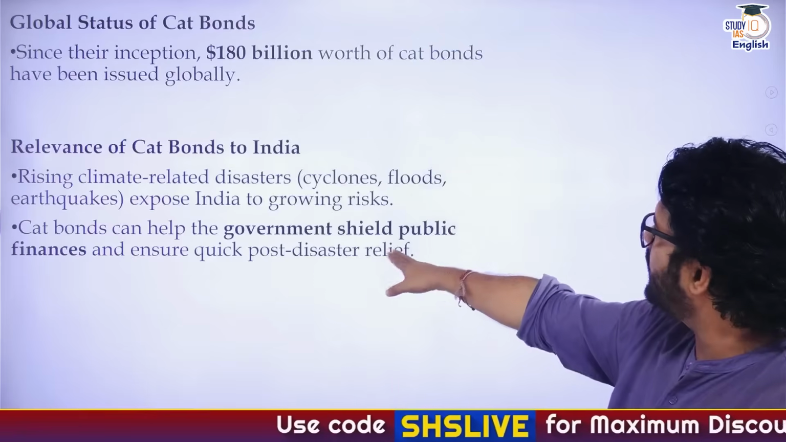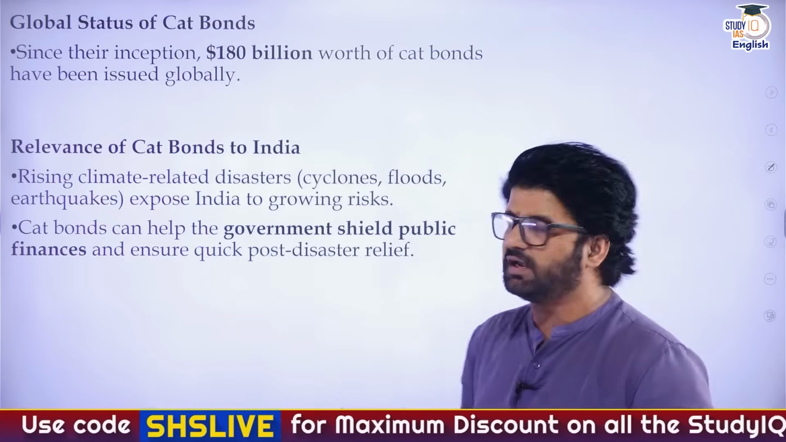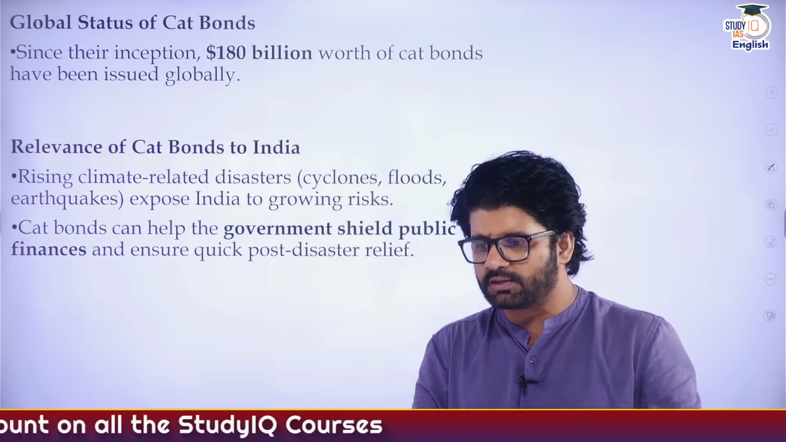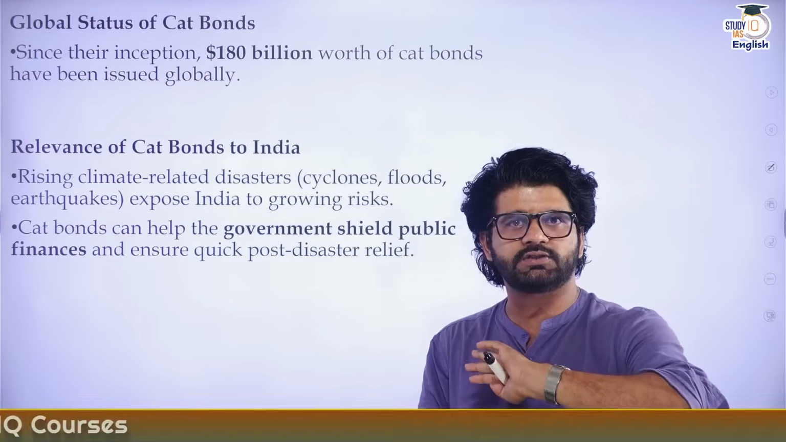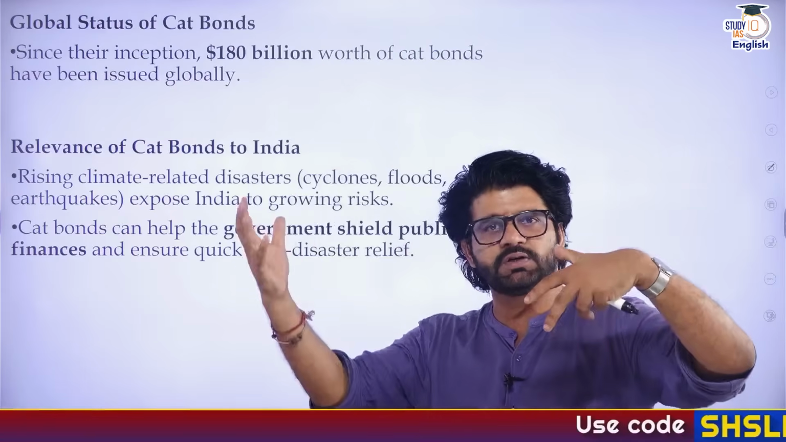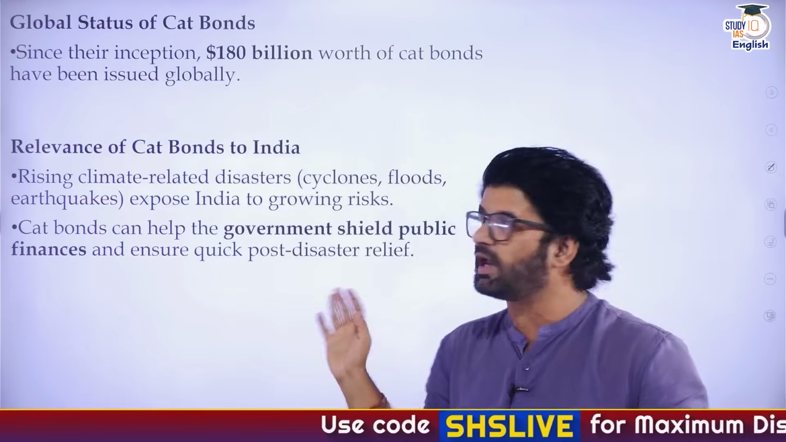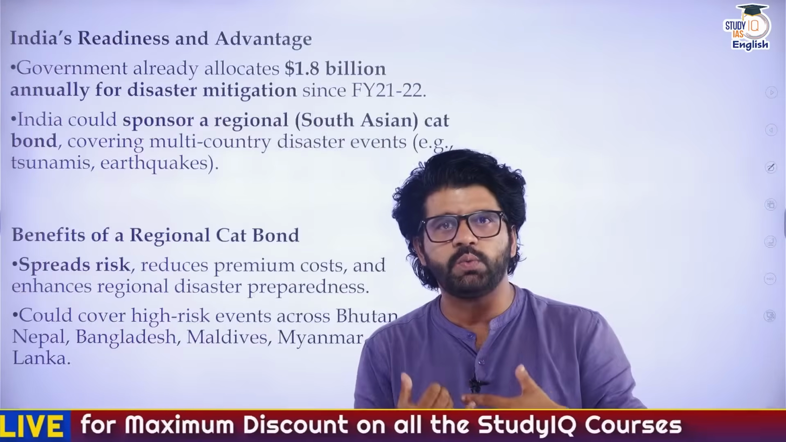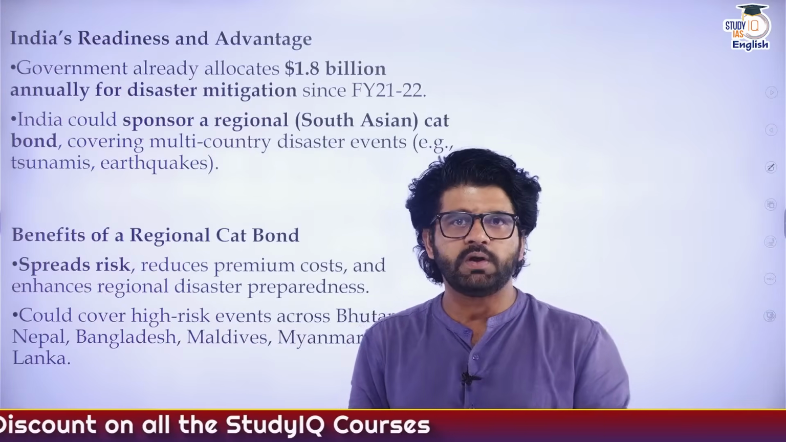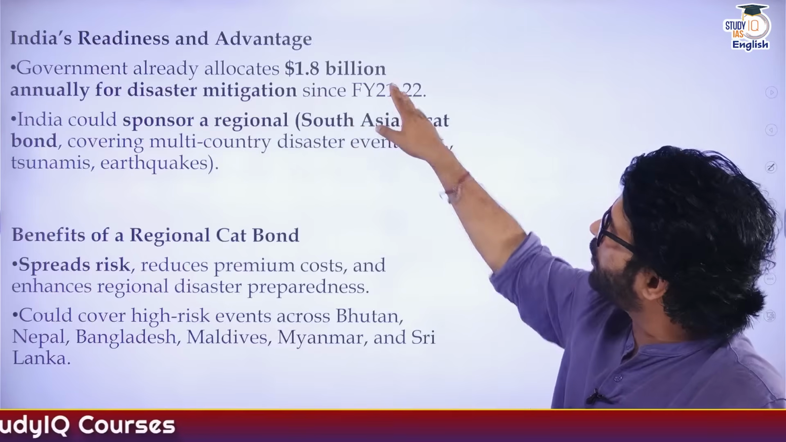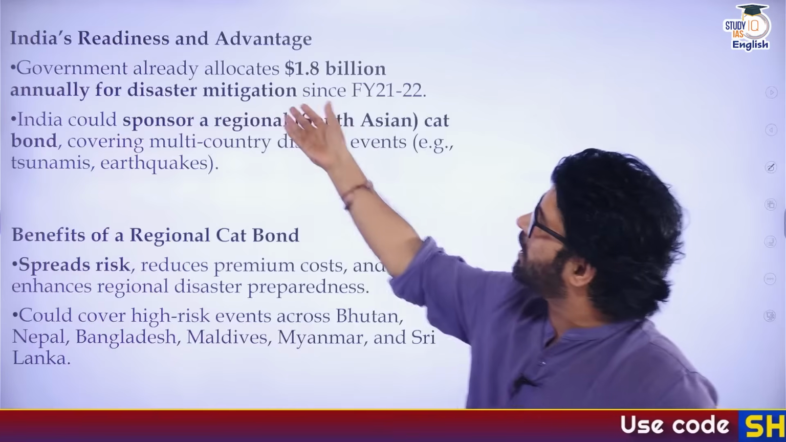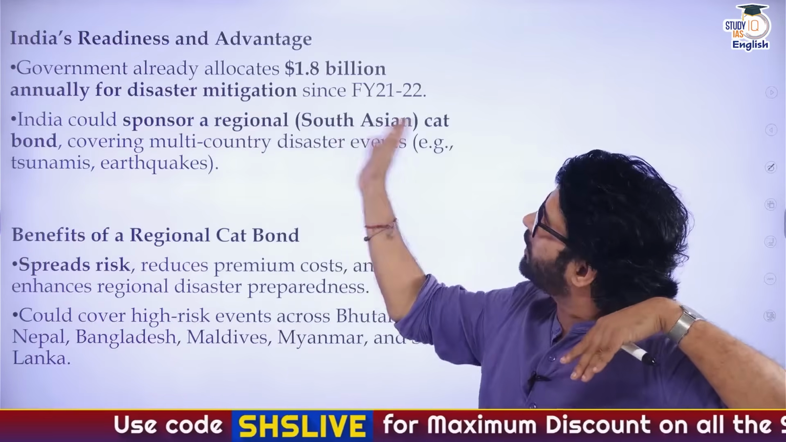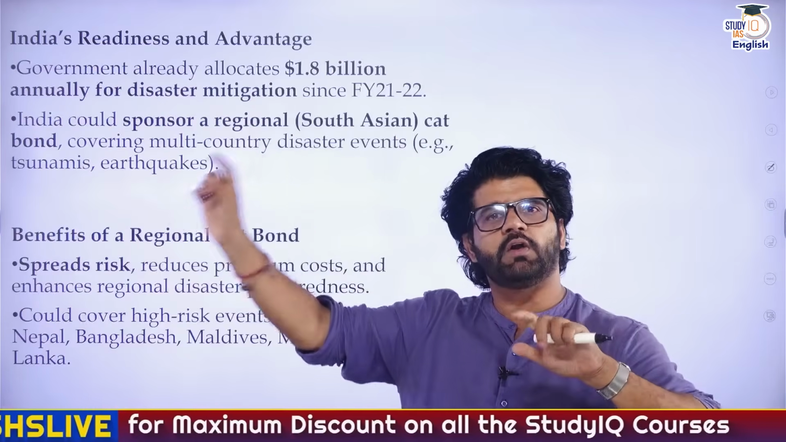So cat bonds can help the government shield public finance and ensure quick post-disaster relief. In this scenario, if cat bonds are there and working fine, not all the money, like taxpayers' money, public money, will be going into disaster management. The private finance investors' money will be going into these disaster management scenarios, and it's actually a win-win scenario for everyone. India's readiness: now the question is, do we have that much money to invest in cat bonds? Yes. The government has already allocated $1.8 billion annually for disaster mitigation. What the Indian government can do is take, let's say, $1 billion for disaster mitigation and $0.8 billion for these cat bonds.